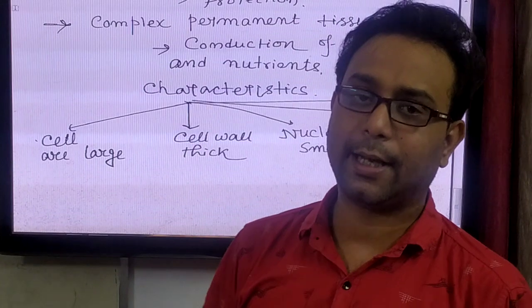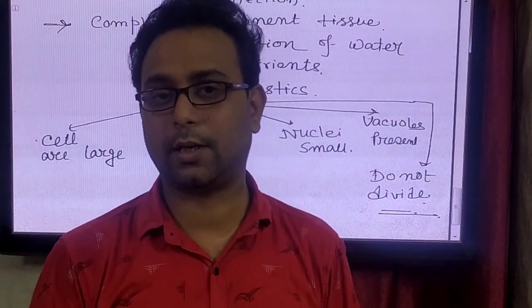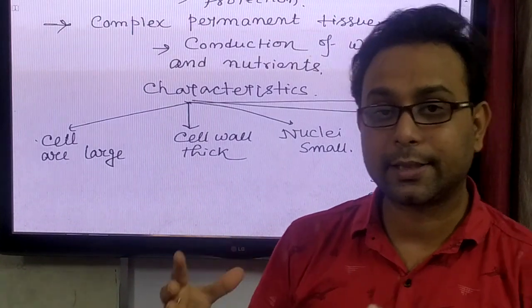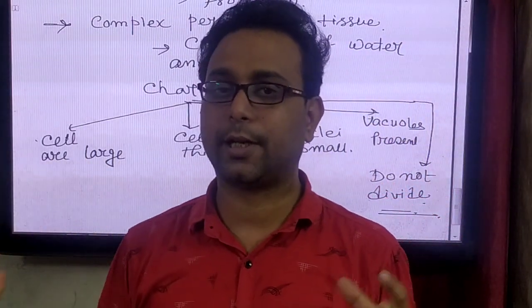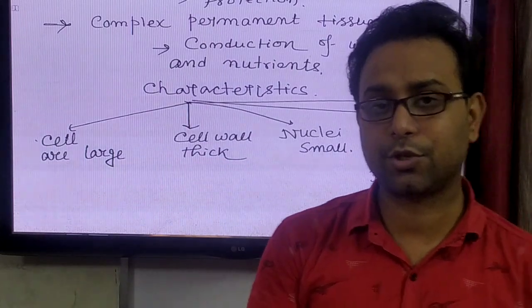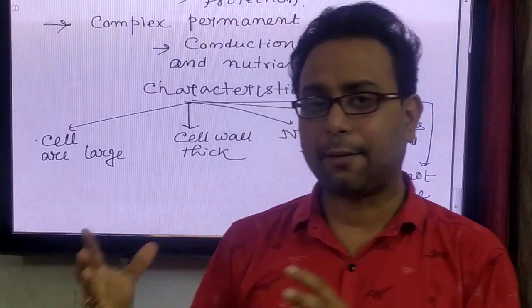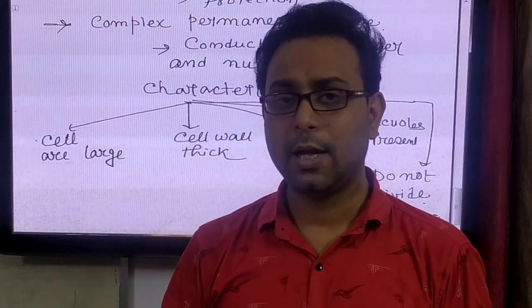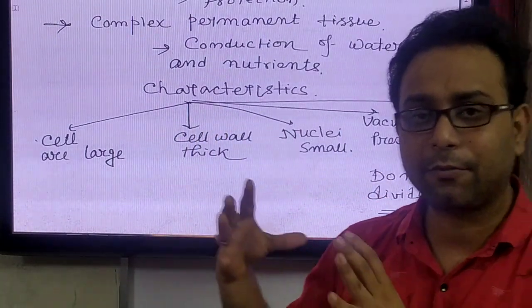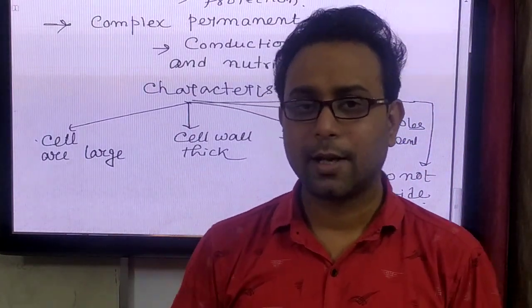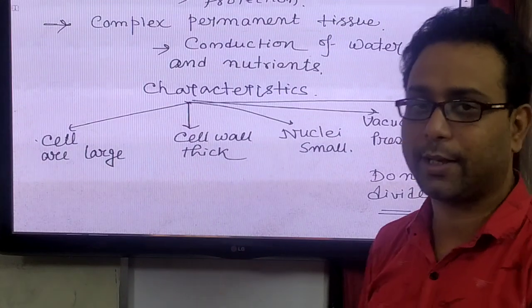So in today's class, we discussed the tissue, how tissues are formed, and what the two different types of tissues in the plant body are, the meristematic tissue and permanent tissue. After that we discussed some details about the meristematic tissue and its characteristic features, and finally we discussed the permanent tissues in some introduction. Clear? That is our class today.